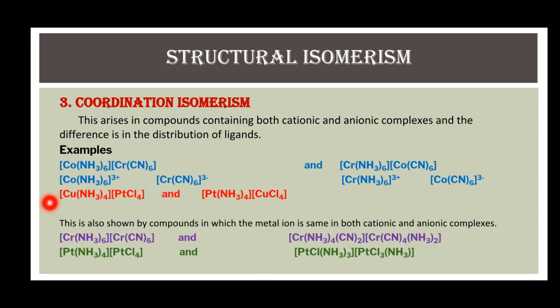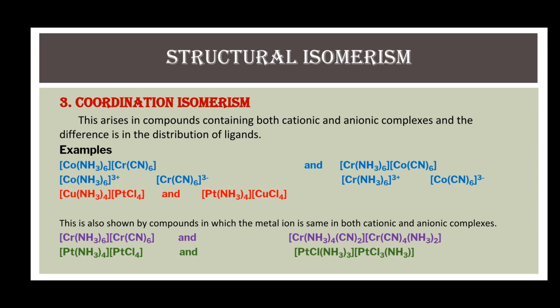Here, two more pairs of isomers are given. In first pair, the complex having cationic part hexaamine chromium, whereas the anionic part is hexacyanochromate. In its isomer, two amine ligands are exchanged with two cyano ligands.